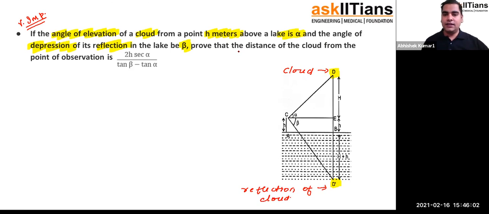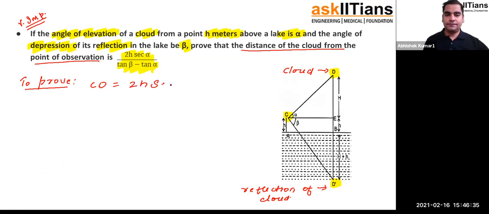Then they are saying, prove that the distance of the cloud from the point of observation is this. So that means the distance of the cloud from the point of observation, because this is the point of observation. This is the cloud. I have to show that CD is equal to this particular value, that is 2h sec alpha upon tan beta minus tan alpha. Check out. So what do I have to show? I have to prove CD is equal to 2h sec alpha upon tan beta minus tan alpha.